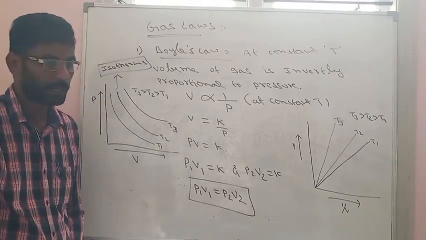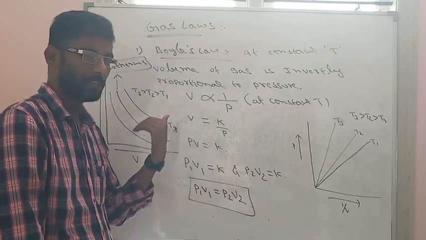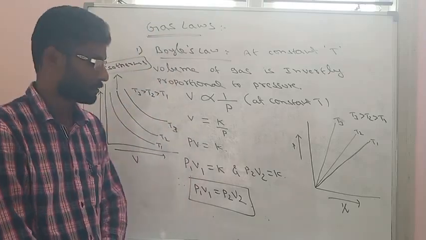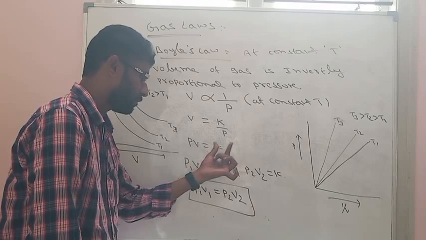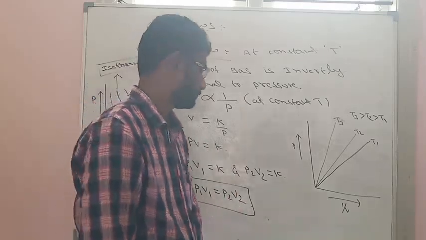Boyle's law simply says that pressure and volume are inversely proportional. When pressure increases, volume decreases. The formula is PV is equal to constant, or P1 V1 is equal to P2 V2.